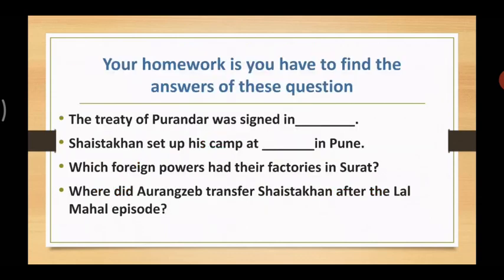Let's move forward. That's your homework. The first one is the Treaty of Purandar was signed in dash. Next is Shaistakhan set up his camp at dash in Pune. Next, which foreign powers had their factories in Surat? And the last question is, where did Aurangzeb transfer Shaistakhan after the Lal Mahal episode?